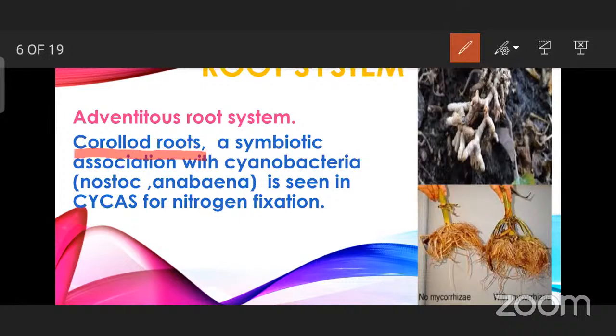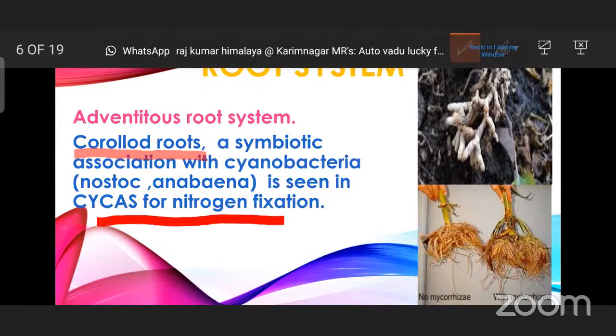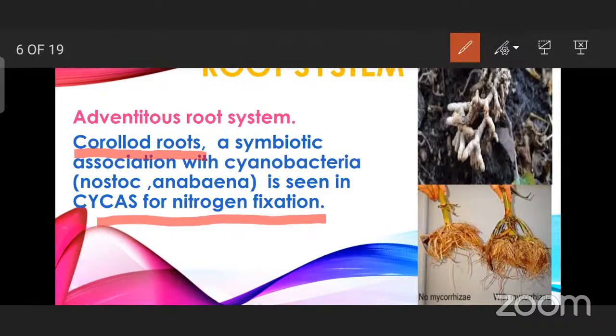These are photosynthetic bacteria, as you know already, and these are seen in the cycas for nitrogen fixation. So here you will be having the cycas plant, it is about cycas plant, coralloid root. And this one is the pinus plant root system.